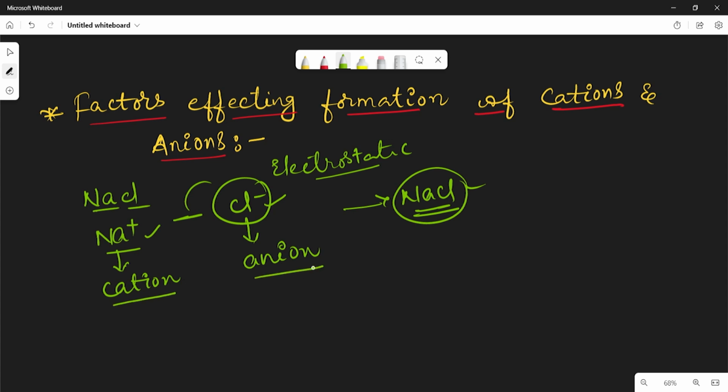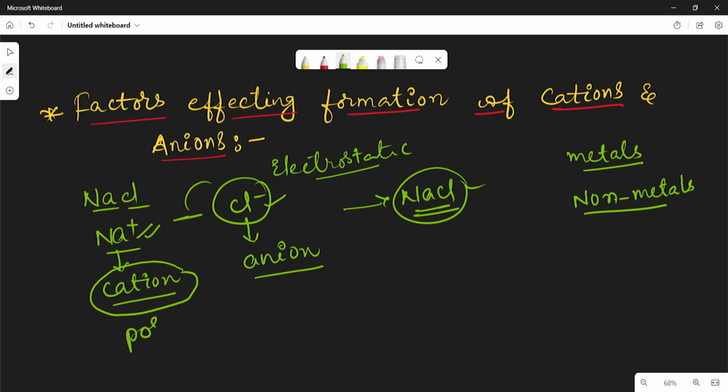See, already in the classification of elements we discussed what are metals and non-metals, and what is the metallic character and non-metallic character. Now let us recall it. Cation means a positive ion, right? Positive means it contains the positive charge. So that is why this is a positive ion or cation. Anion means definitely a negative ion, right?